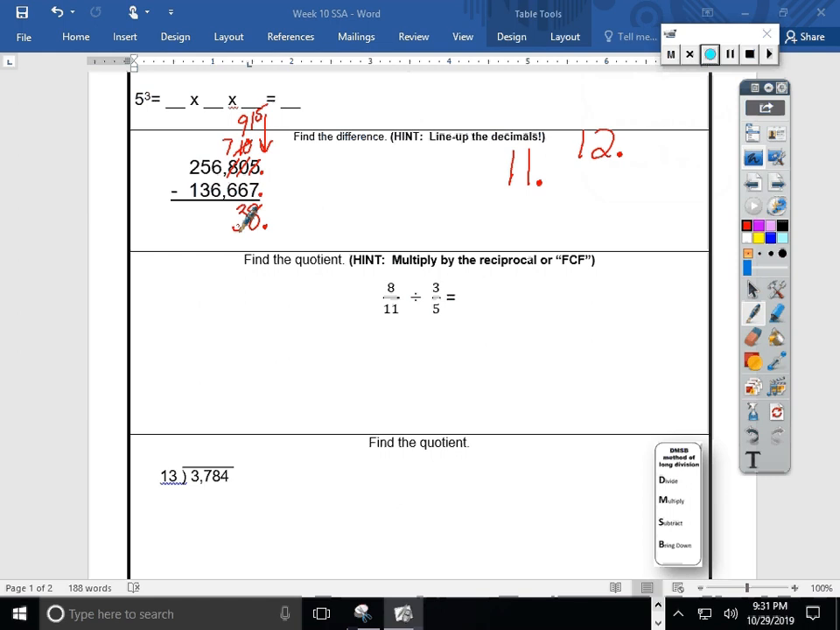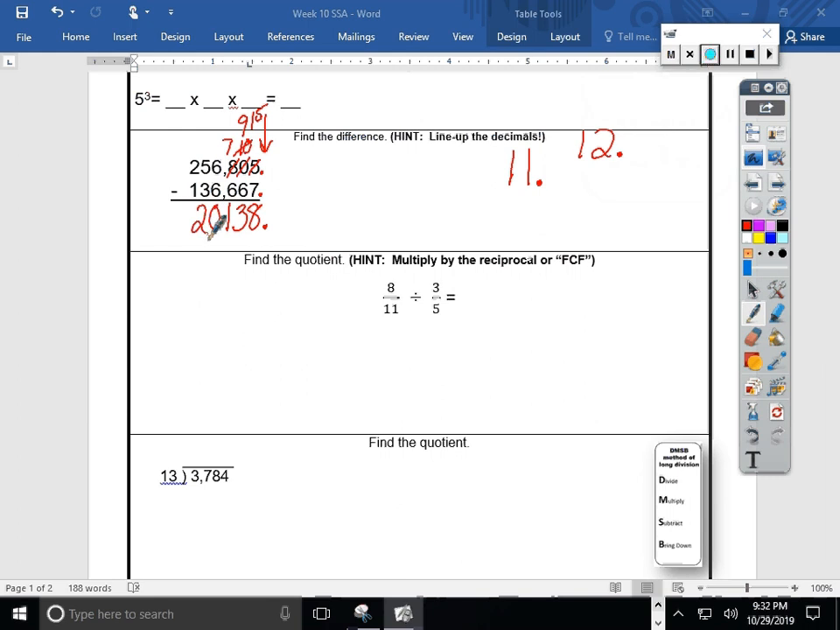Next, I move to the hundreds place. 7 hundreds, take away 6 of them. You have 100 remaining. And now I move to the thousands place. 6 thousands, take away 6 thousands. Well, I won't have anything left in the thousands place. Let's move to the 10,000s place. 5 10,000s, subtract 3 10,000s, will leave me with 2. 2 in the 10,000s place, or 2 10,000s.